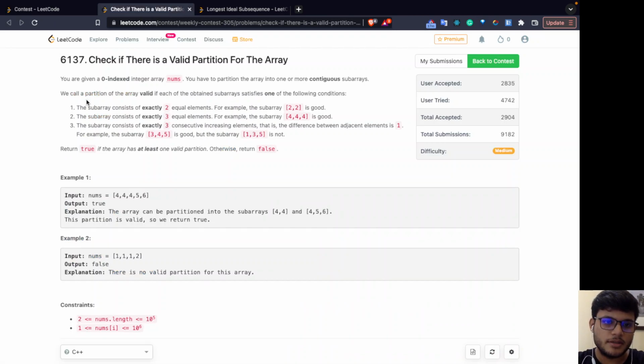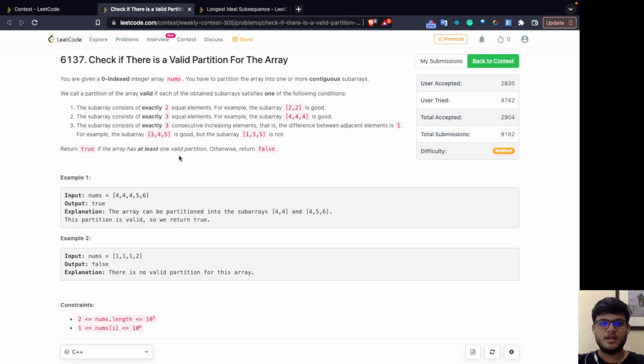The question says that we have a zero indexed integer array which is nums. We have to partition the array into one or more contiguous subarrays. We call a partition valid if the subarray satisfies one of the following three conditions. It has exactly two equal elements, or it has exactly three equal elements, or it has exactly three consecutive increasing elements.